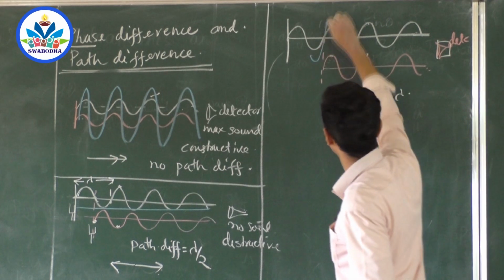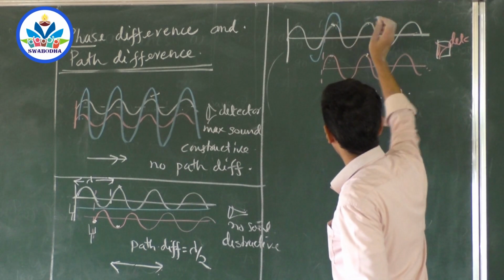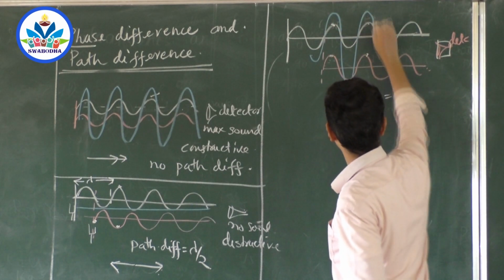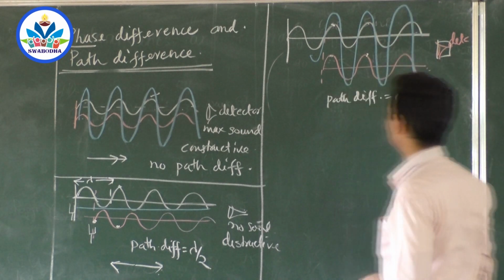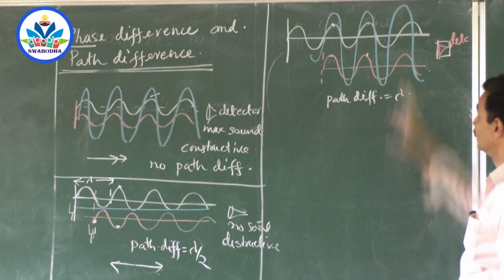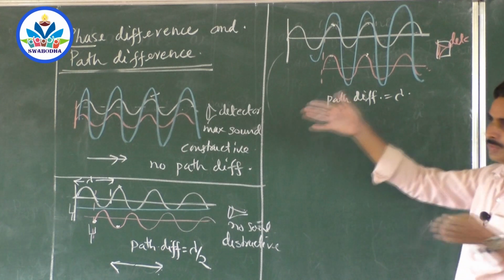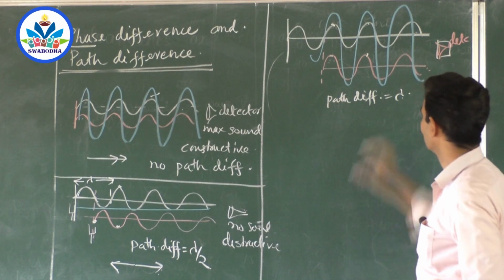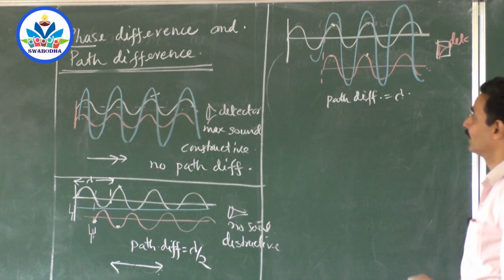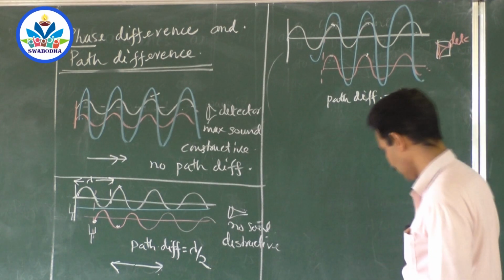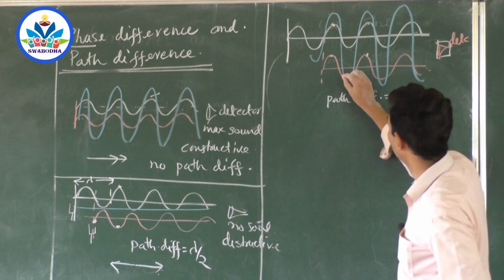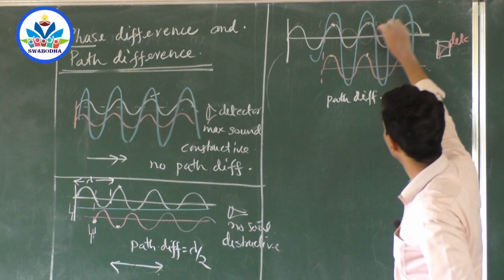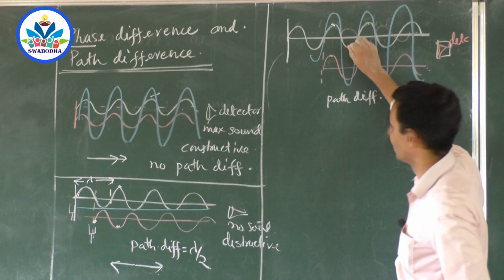So you get maximum amplitude and minimum amplitude. Maximum, minimum, maximum, minimum. This is the result like that. When they superpose, they should superpose on the same point, not somewhere away, the two waves. So if the path difference is 1.5 lambda, now can you guess yourself? That means this wave has to travel from here, right? What happens now? Crest falls on trough.